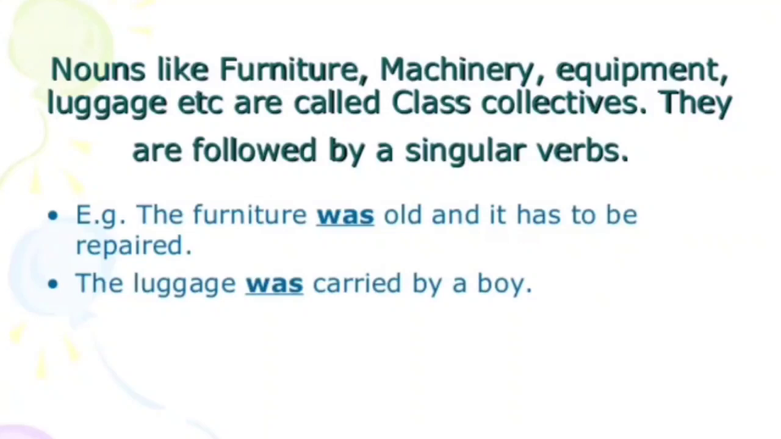Now, nouns like furniture, machinery, equipment, luggage, etc. are called class collectives. They are followed by a singular verb. So, these words follow only singular verbs. For an example, the furniture was old and it has to be repaired. The luggage was carried by a boy.